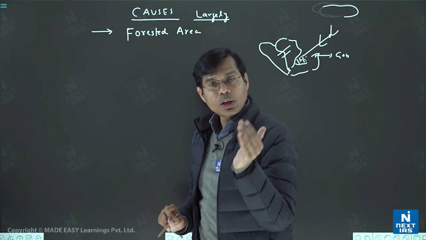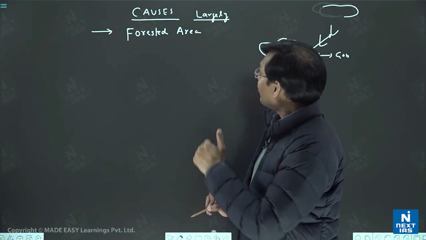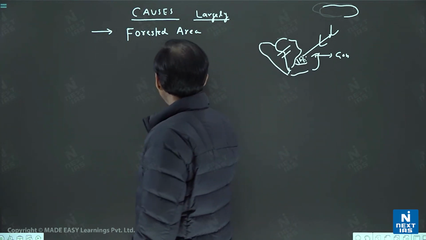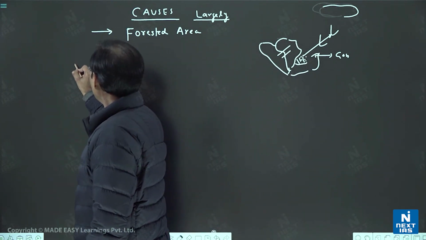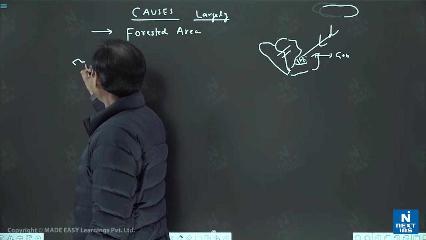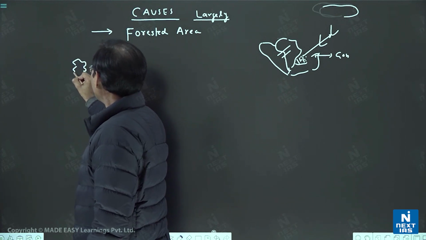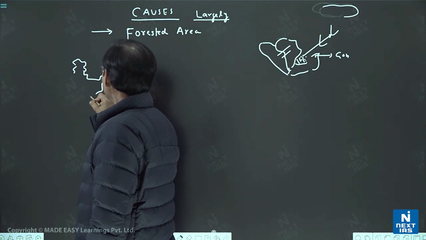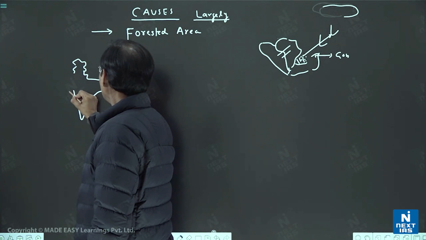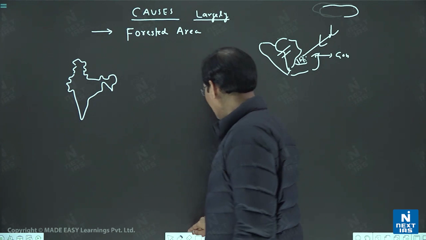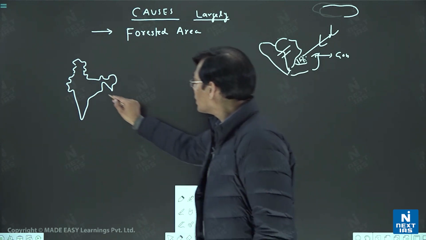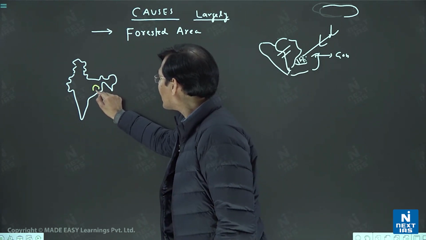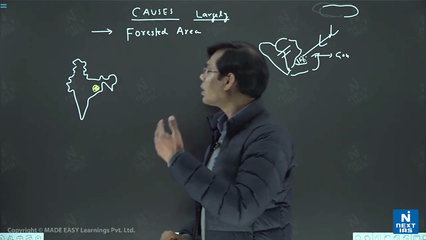So some natural constraints we have. Suppose if you are able to draw one more small map of India, and if you want to show which area of India is good in mineral resources, then you know very well whenever we say mineral resources, one area of India, the Chota Nagpur Plateau, always attracted, the most mineral belt of India.